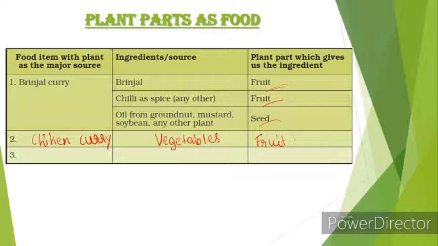We can eat the fruit part, and we can eat the stem part, for example, onion, and we can eat the root part, for example, carrot, and etc. So these are examples, right? For chicken curry, we need vegetables, and vegetables come from the parts of a plant we can eat as vegetables, as fruits, stem, and root. You can add more examples for this table, okay?